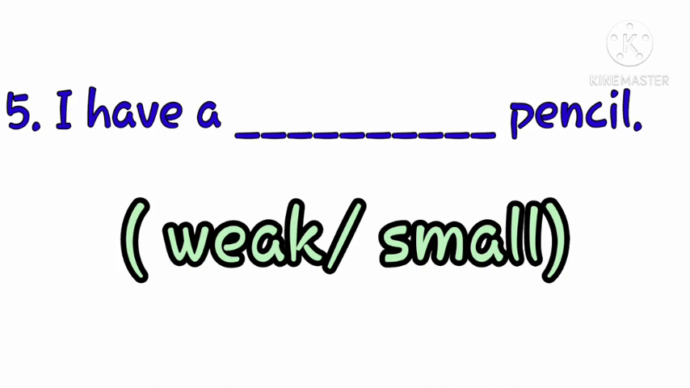Let's check out number 5. I have a dash pencil. The words in the brackets are, one is weak, meaning durbol, and the other is small, meaning choto. So tell me children, can a pencil be weak? একটা পেন্সিল কি দুর্বল হতে পারে? So it should be the other answer. Now I hope you have understood. So please write it down.